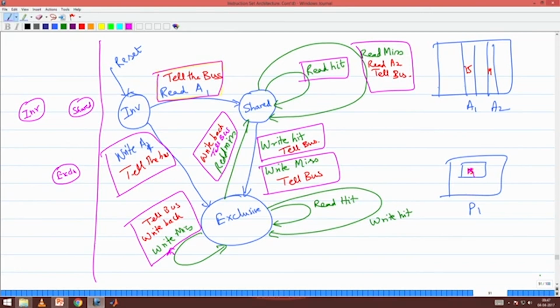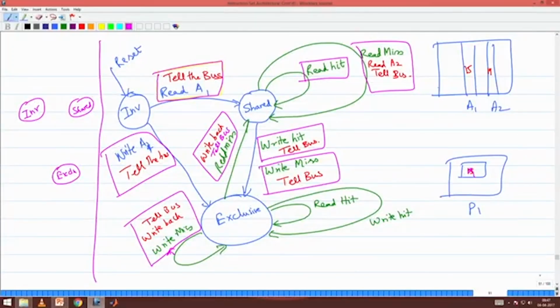Okay. So I will be saying what is happening there. I am invalid, no problem. I am shared, I am storing address A. Somebody reads A, like when they read A, they tell the bus. Somebody reads A, nothing happens, I will be in the shared state. So when I see a read hit, I can say read hit means the location I am storing is what is being read.